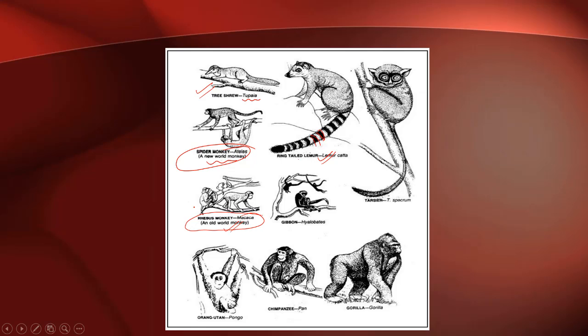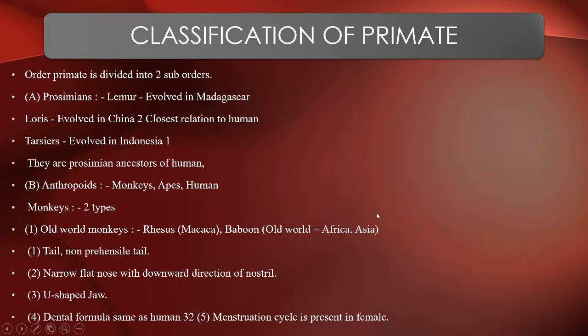The human genome matches around 80-84% to the rhesus monkey, Macaca. Then gibbon, Hylobates, tarsier, Tarsius, orangutan, Pongo, chimpanzee, more than 94% of genetic characters match with the chimpanzee, and gorilla. So these were some different primates given in the picture. Classification of primates: the order Primates is divided into two suborders.